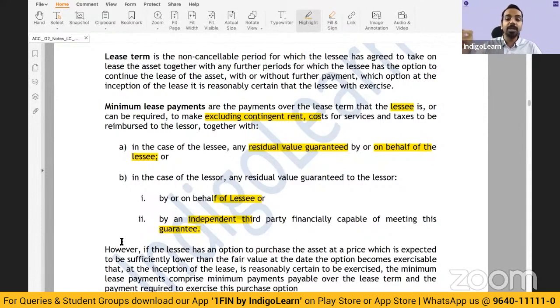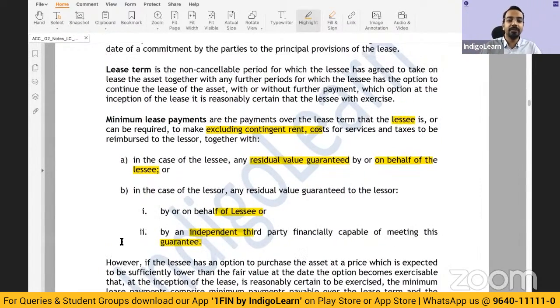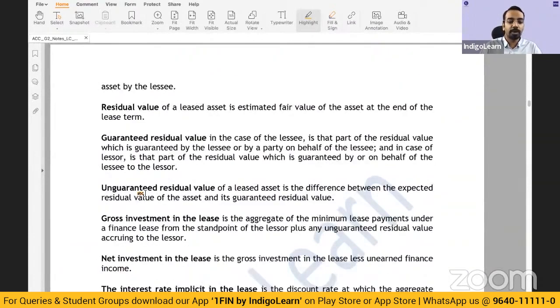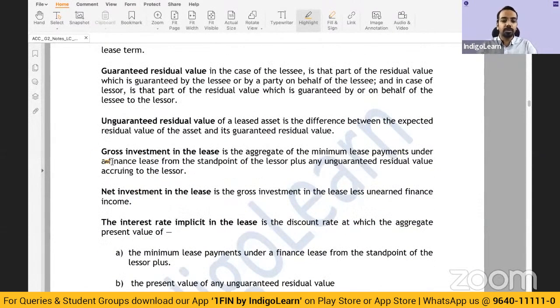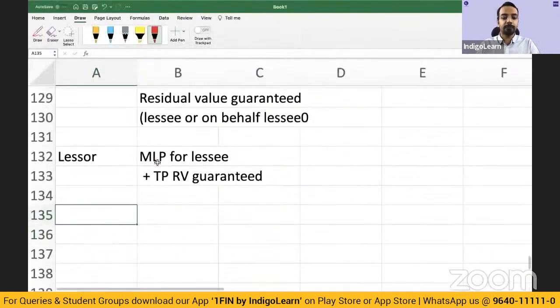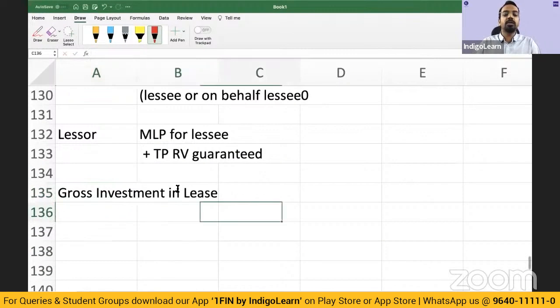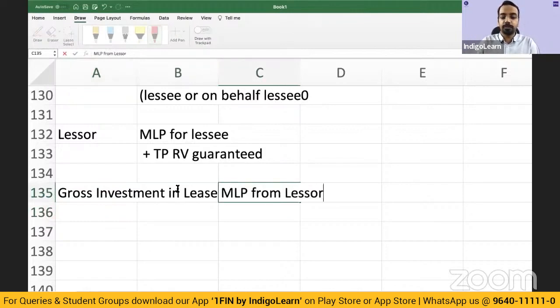So if the minimum lease payment is substantially equal to the fair value, then we call it a finance lease, right? Then we spoke about guaranteed residual value. Now, coming to the two important aspects: gross investment in the lease. Gross investment in the lease is nothing but, what does this include? Gross investment in lease includes minimum lease payment from lessor's point of view,